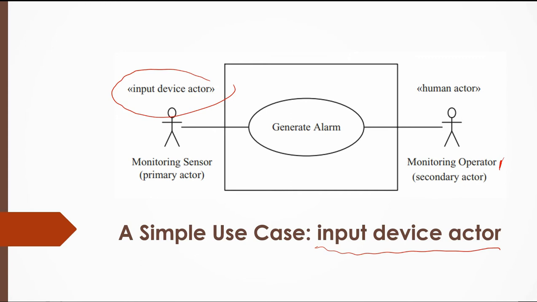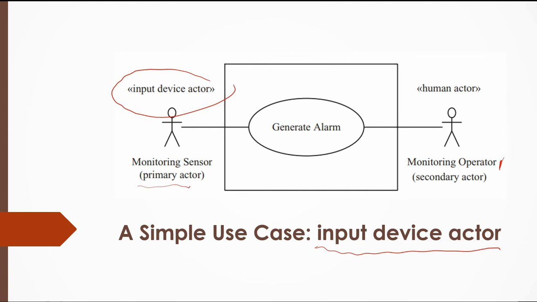All the information is collected from the sensors and then sent to the system to generate the alarm. So here we have the primary actor. These devices, which are the sensors, start this use case and then send to generate. These alarms will be sent to the monitors or the operators.